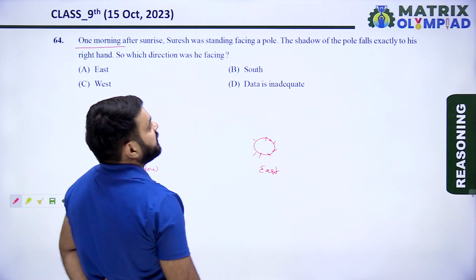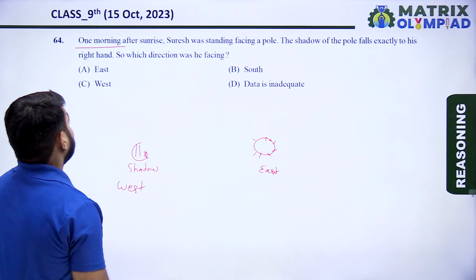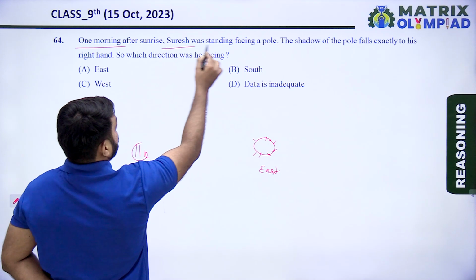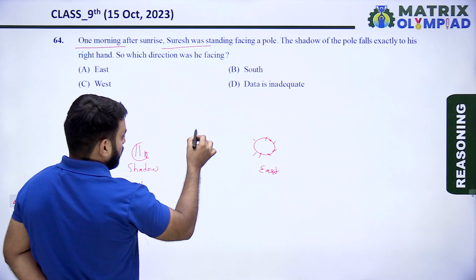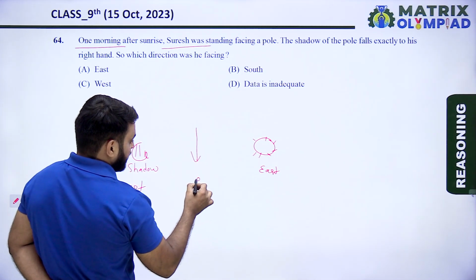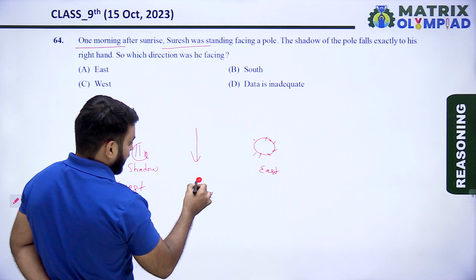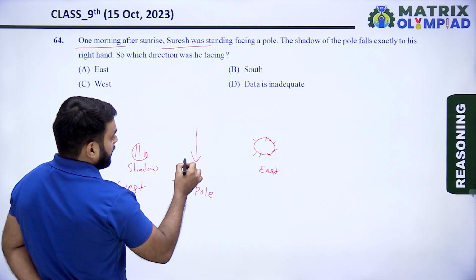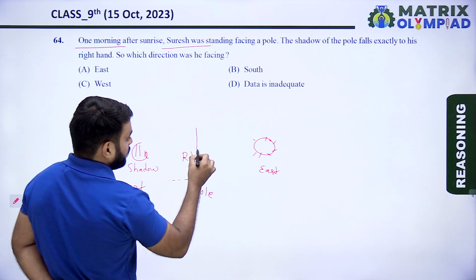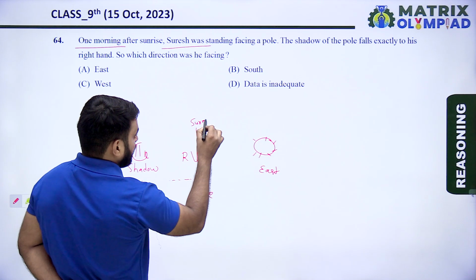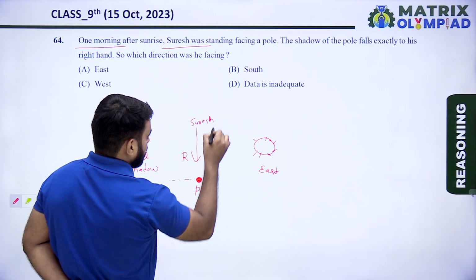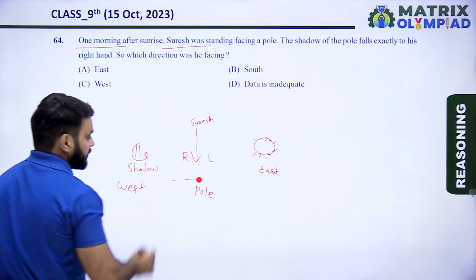So shadow of the pole falls exactly to his right hand. Suresh was standing facing a pole, let's suppose this is a pole, and shadow of pole is on the right side of Suresh.